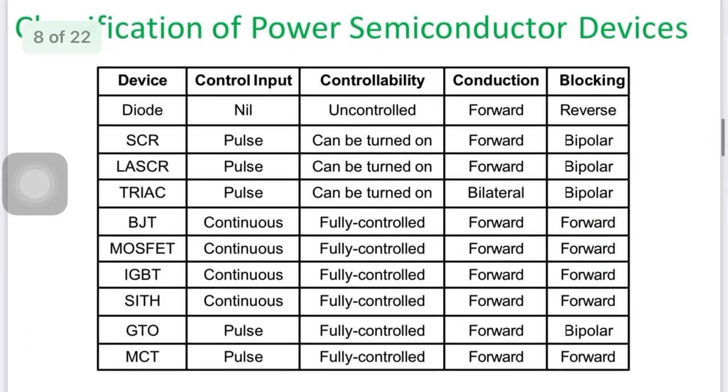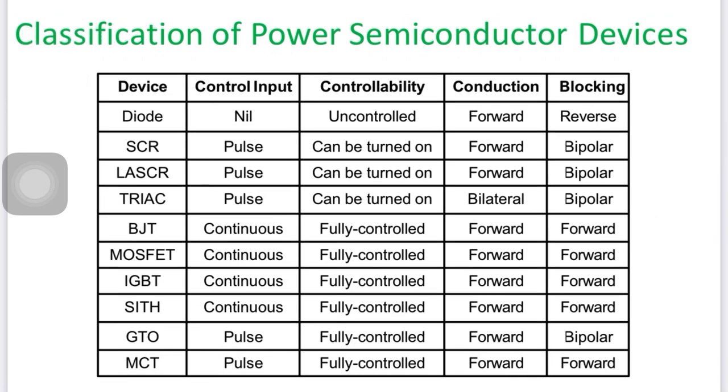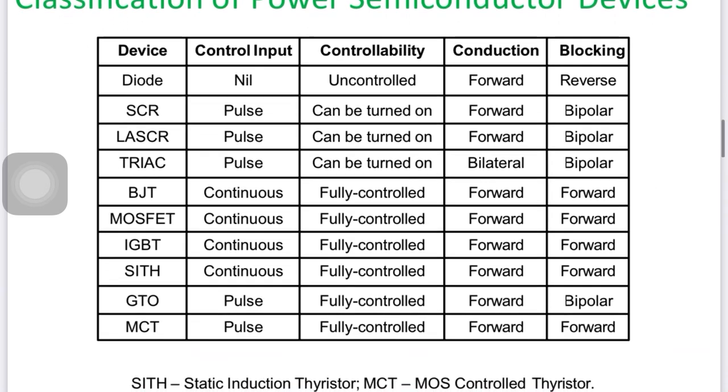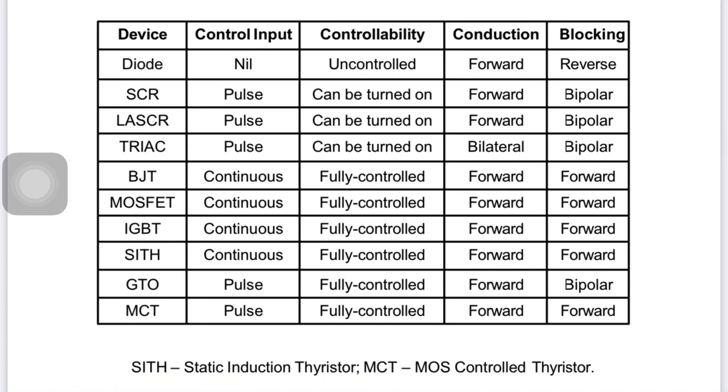Now, I already discussed the classification of power semiconductor devices, but we give the classification according to controllability, conduction and blocking. So you can say for a diode, the control input is 0, nil control, because it is a two-terminal device only. The two terminals are connected, one positive and the other negative.